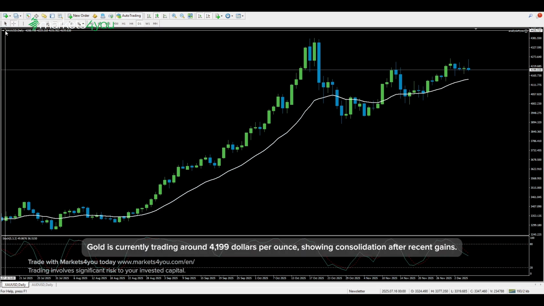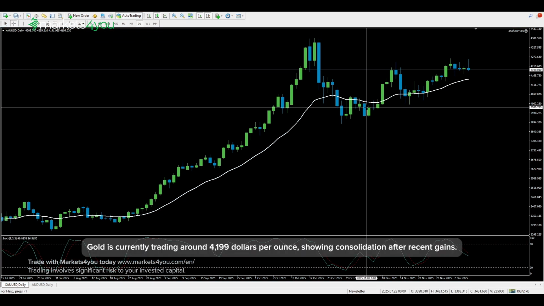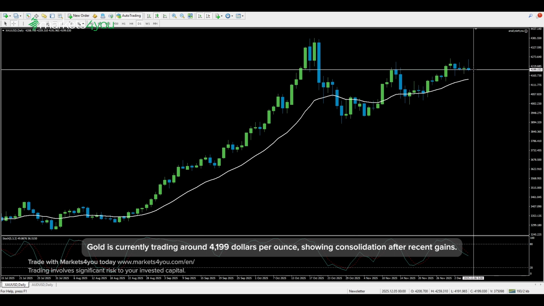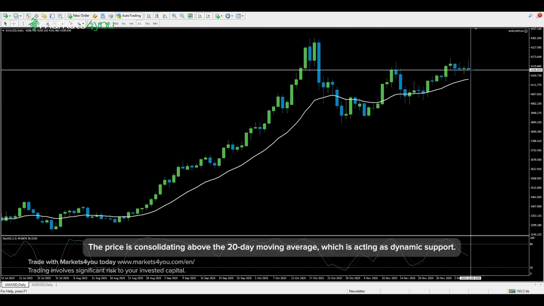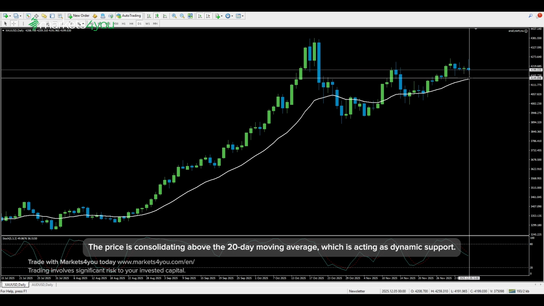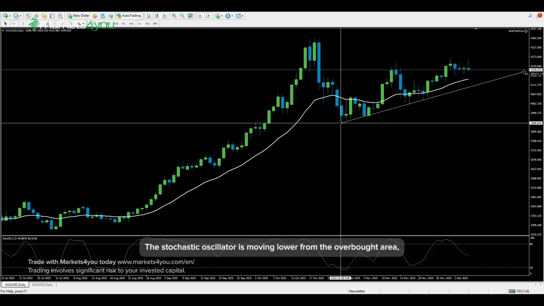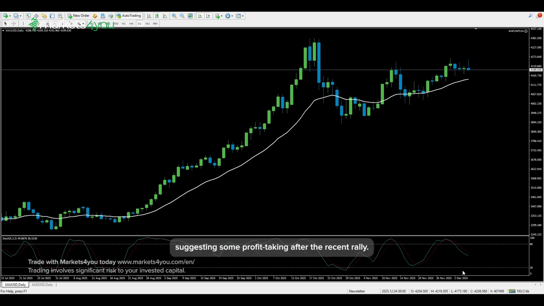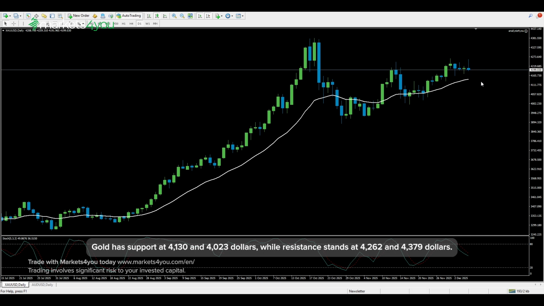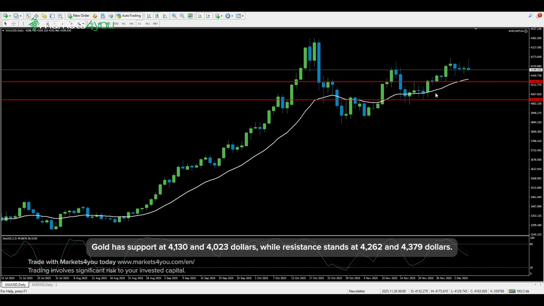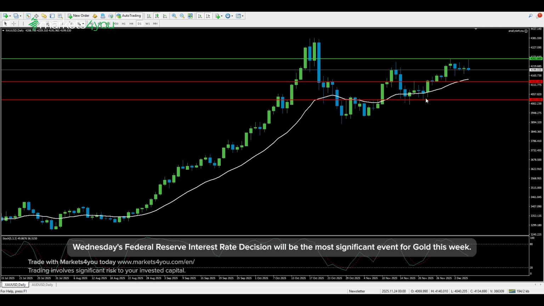On the daily chart, gold is currently trading around $4,199 per ounce, showing consolidation after recent gains. The price is consolidating above the 20-day moving average, which is acting as dynamic support. The Stochastic Oscillator is moving lower from the overbought area, suggesting some profit-taking after the recent rally. Looking at key levels, gold has support at $4,130 and $4,023, while resistance stands at $4,262 and $4,379.